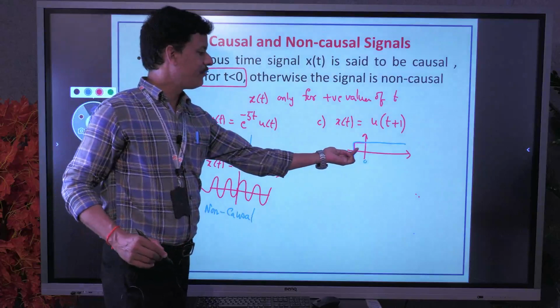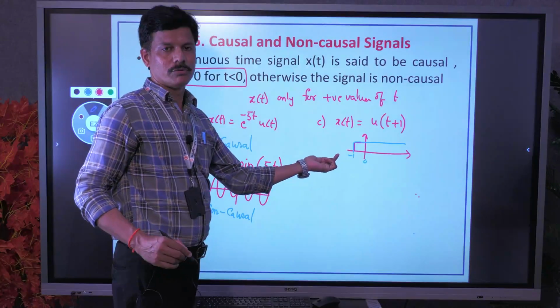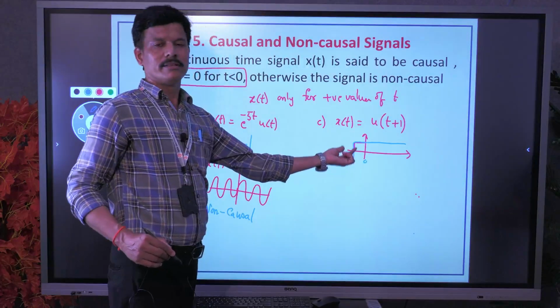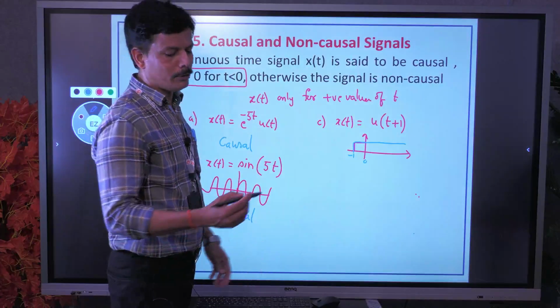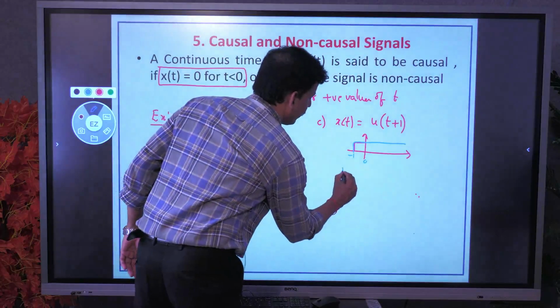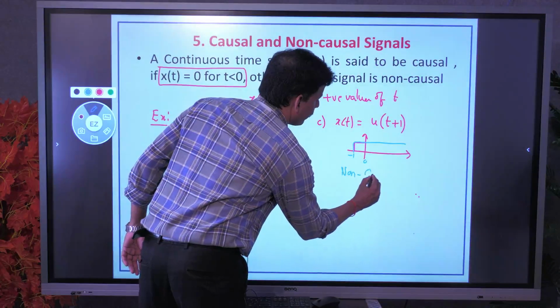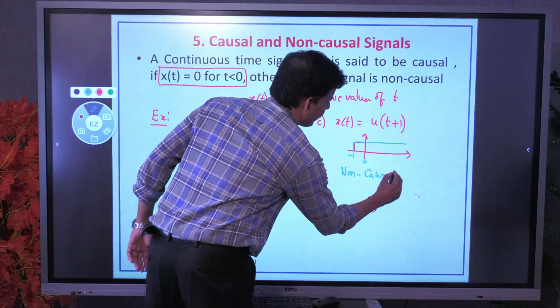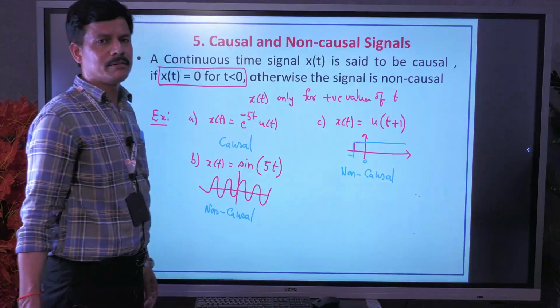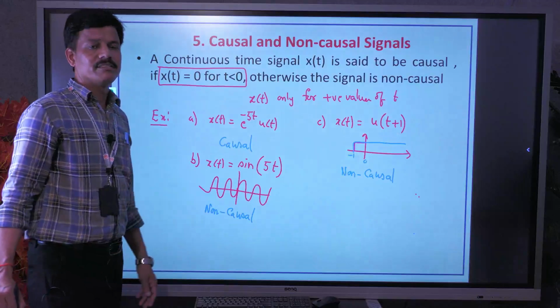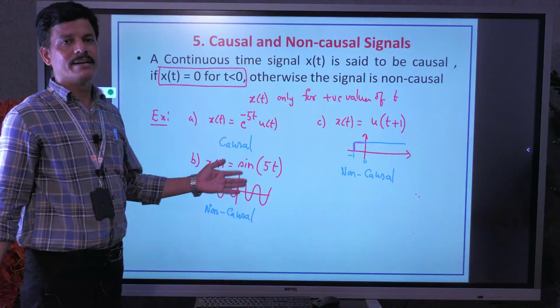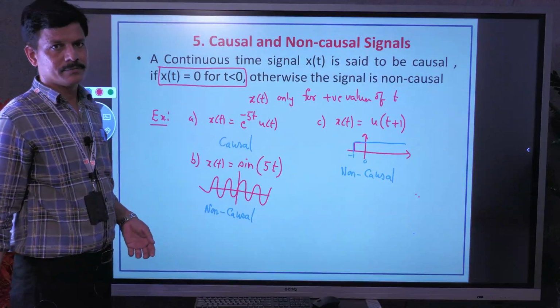Here it is defined for negative values also. From minus 1 to 0, the signal is defined for negative values also. That's why it is non-causal. Like this, you can take n number of examples for continuous time signal, whether it is causal or non-causal.